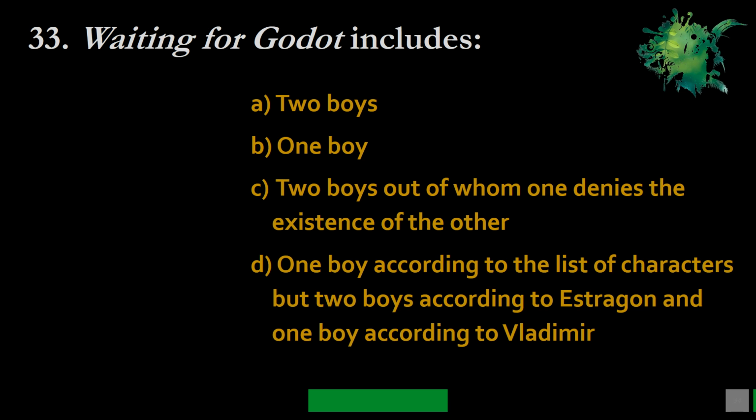Waiting for Godot includes A. two boys, B. one boy, C. two boys out of whom one denies the existence of the other, D. one boy according to the list of characters but two boys according to Estragon, and one boy according to Vladimir. And the correct option is C. Two boys out of whom one denies the existence of the other.